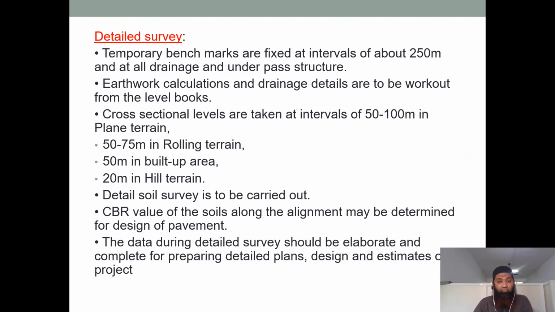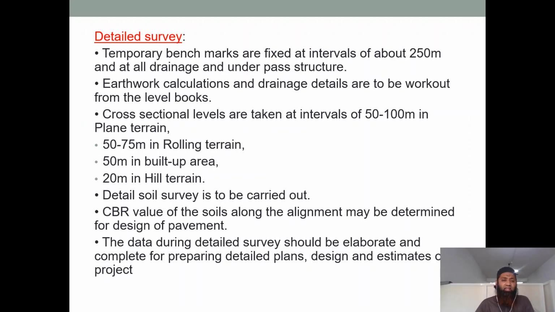50 to 100 meters we mark. 50 to 75 meters for rolling terrain. If the terrain is plain, then from 50 to 100 meters we mark all these cross-sectional levels. But if the terrain is rolling, we come down to 50 to 75 meters depending. We mark all these things. And if it is a built-up area, it is 50 meters.